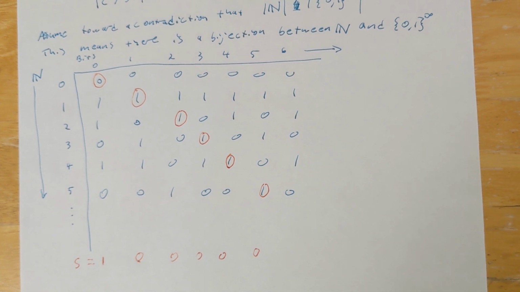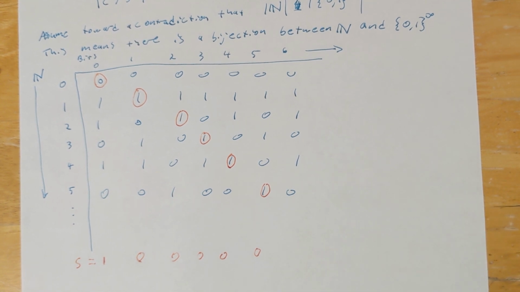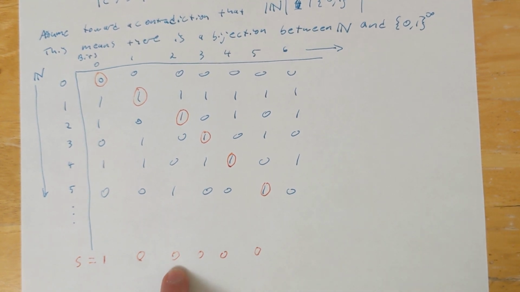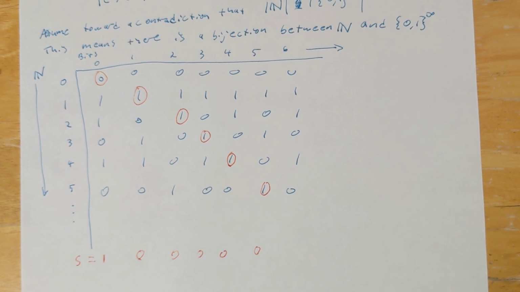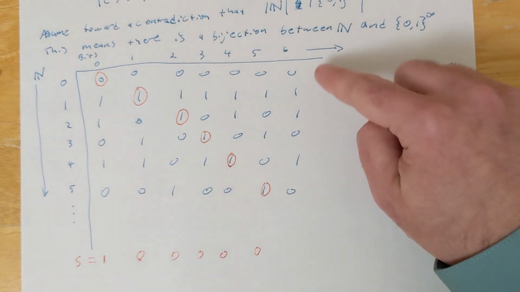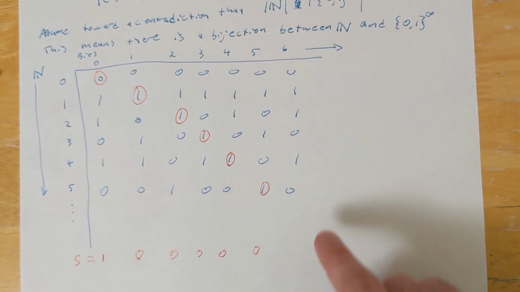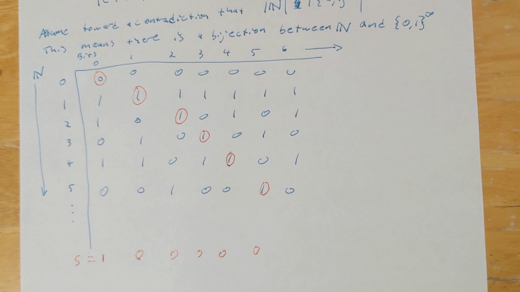So because of how we defined S, we know that S couldn't have been any of the things in the list. Because if you told me, oh, S, yeah, that was actually in the list, it was going to be at row J, I could say, nope, not going to be on row J because it's different at bit J. So no matter what row in this list you picked, I'm always going to be able to show that it was different from the string at that row because I could find one bit where they disagreed.